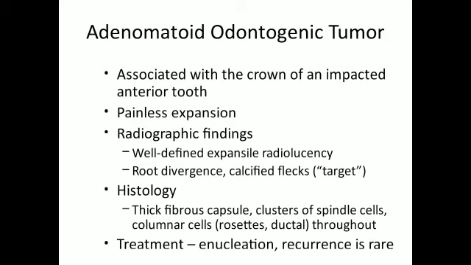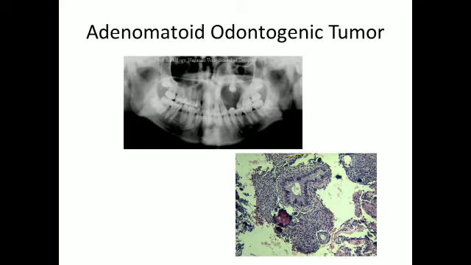Adenomatoid odontogenic tumor, or AOT, is associated with the crown of an impacted tooth. There will be painless expansion. Radiographic findings are a well-defined expansile radiolucency, root divergence, and calcified flecks. Histology includes a thick fibrous capsule, clusters of spindle cells, columnar cells, rosettes, and ductal structures throughout, and the treatment is enucleation. Recurrence is rare for AOT.